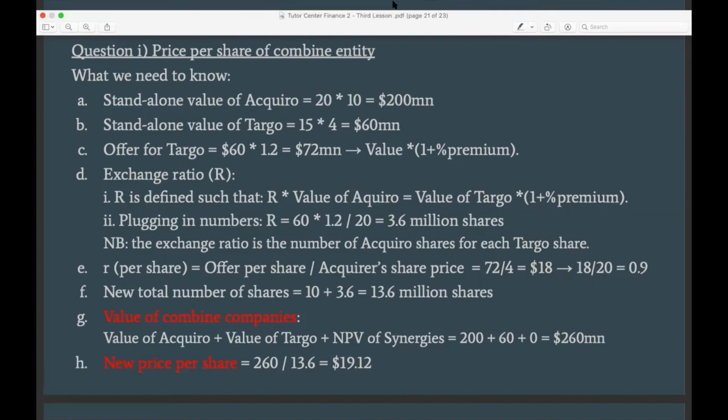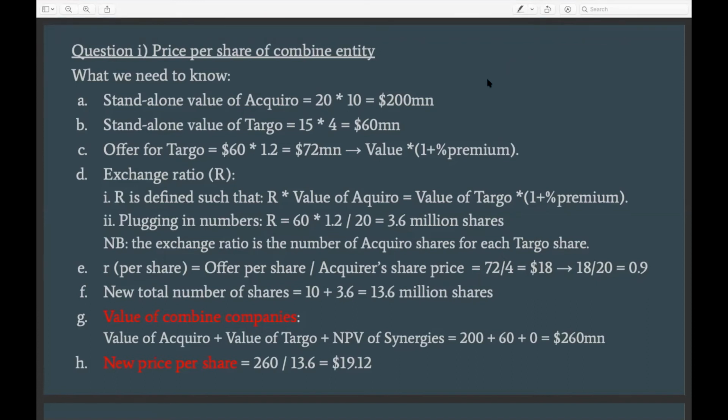So for example, let me see who asked the question. In Marlin's question, Marlin, in your question, in that formula, you could use this 0.9, and it will give you exactly the same results, basically, right?